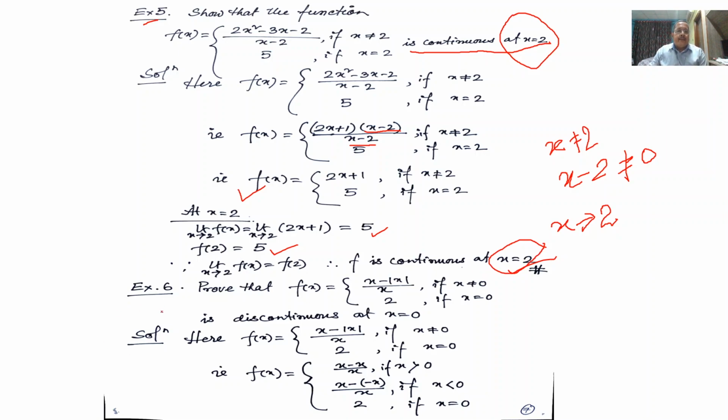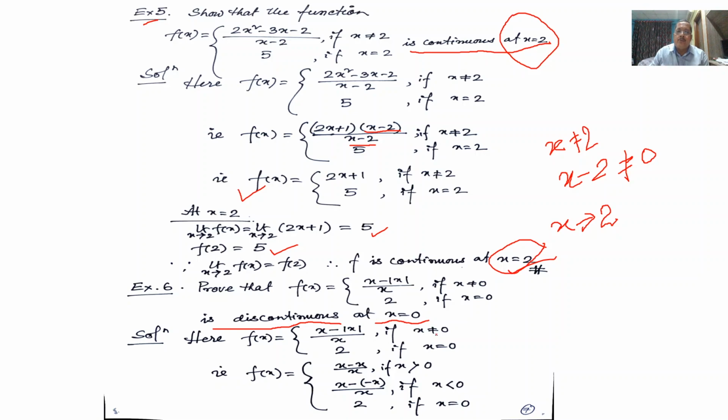Okay. Next example is: prove that f(x) equal to (x minus modulus of x) divided by x if x is not equal to 0, is equal to 2 if x equal to 0, is discontinuous at x equal to 0. We have to prove that the function is not continuous at x equal to 0. First we will simplify the function.